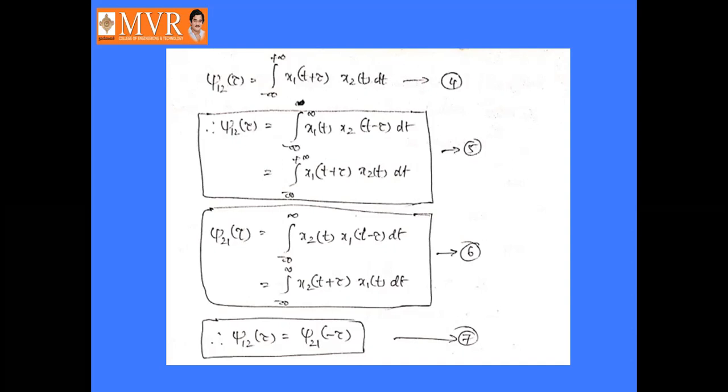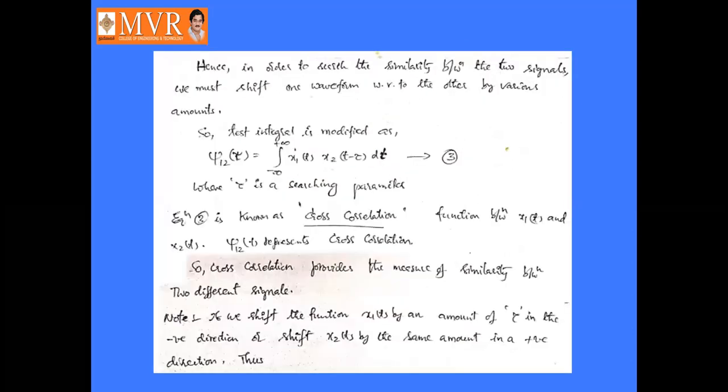Cross correlation is nothing but the comparison of two signals. Cross correlation provides the measure of similarity between two different signals.